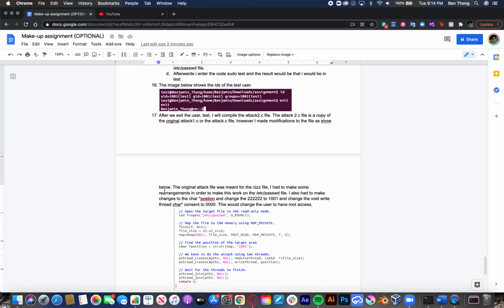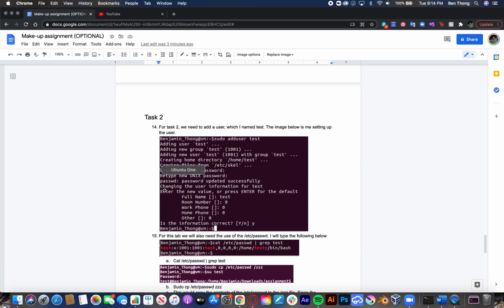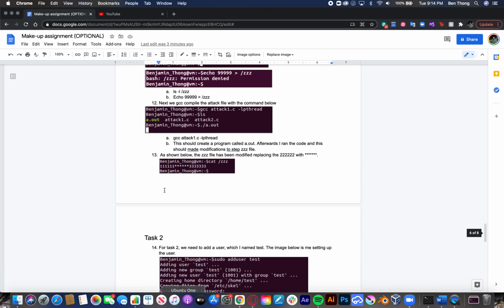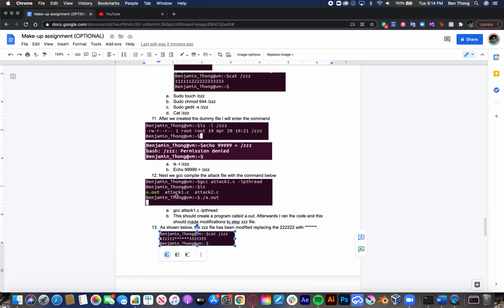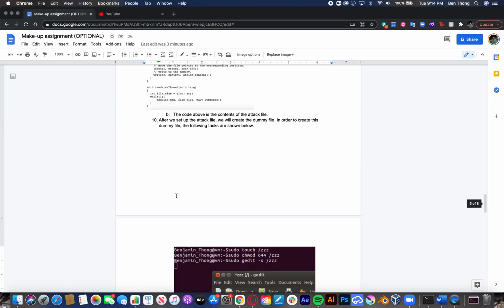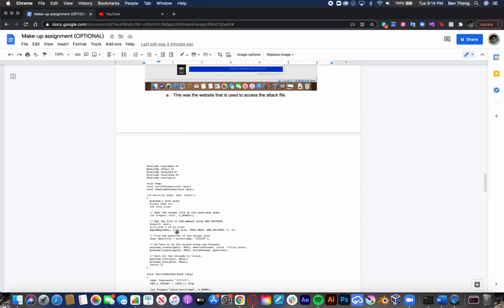That's actually kind of fascinating. I could see how people use this for real life applications, and it was probably one of the most interesting labs I've done so far. Yeah, that's it for me.